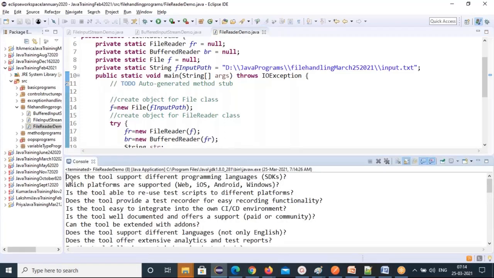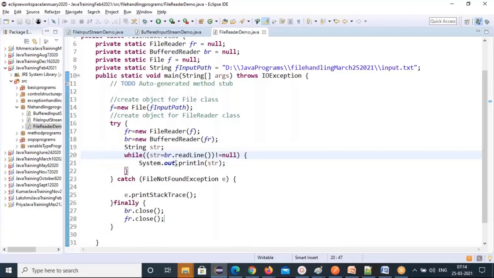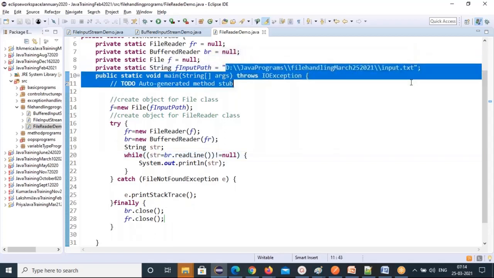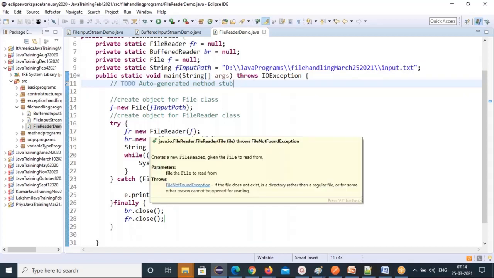So that's very fast. It will read your data to the program. So you are reading here and you are storing in a str variable. If you want this data, you can use it anywhere in your program. But the reading process is this one, and you have to specify which file you want to read. So that's how to read the data from a file to a program, and that's the reading process.